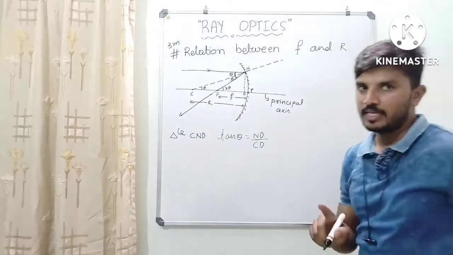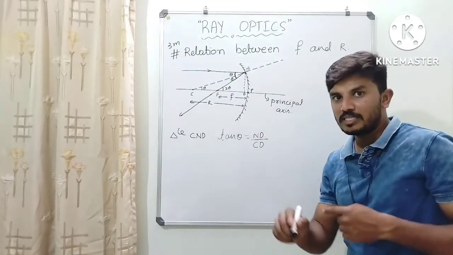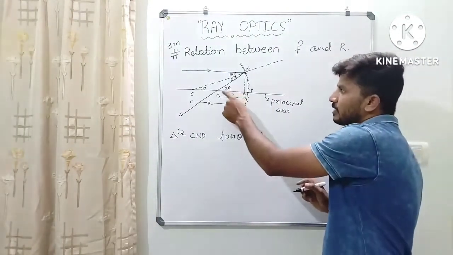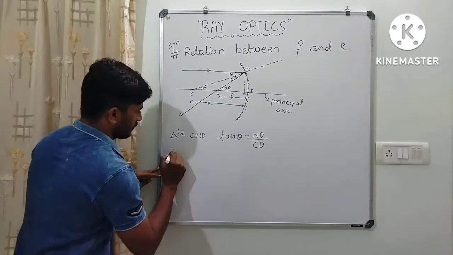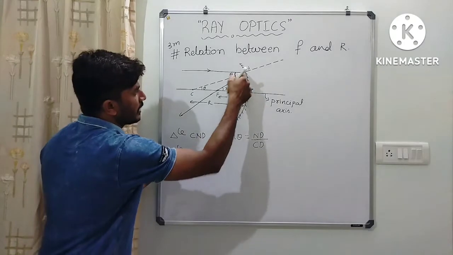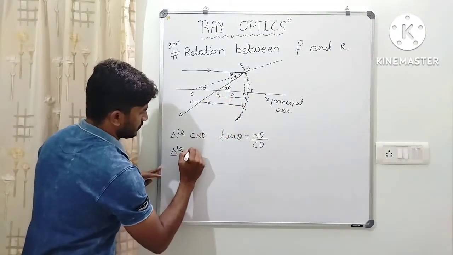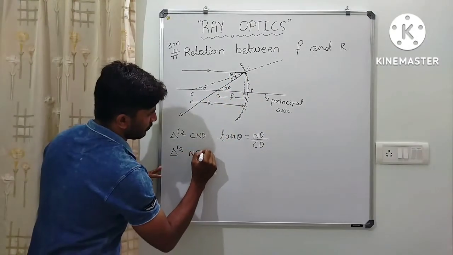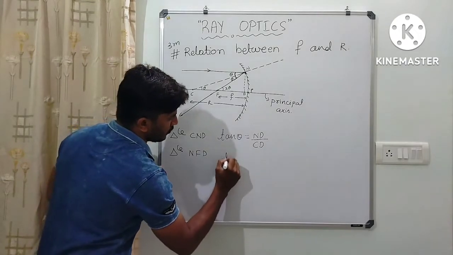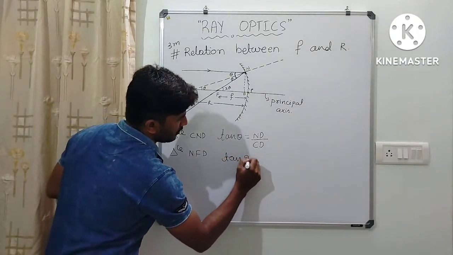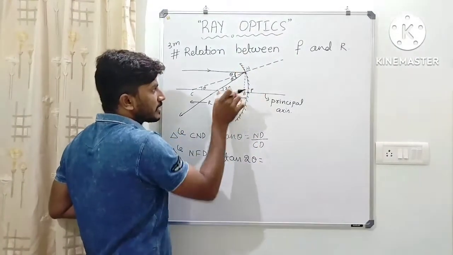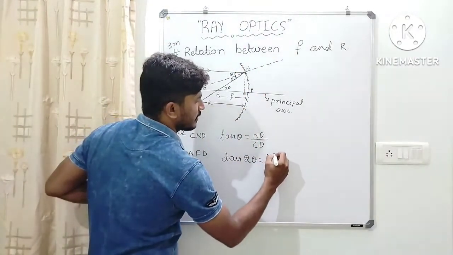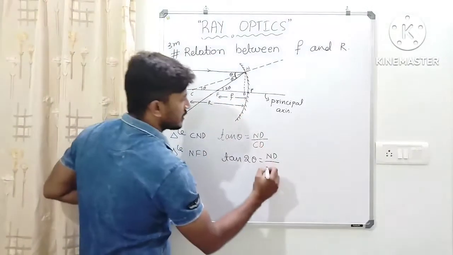Then what is tan 2 theta from the triangle NFD? tan 2 theta is equal to opposite by adjacent, so ND divided by the adjacent, which is FD.